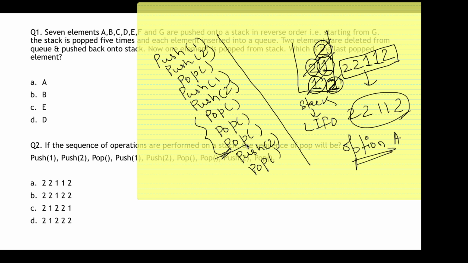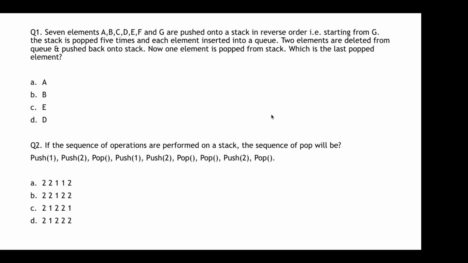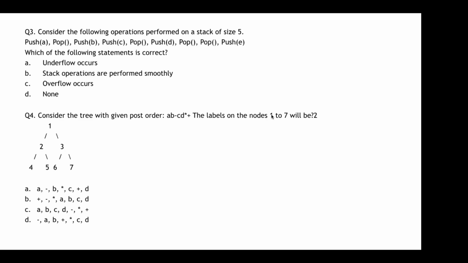So just correct the question so that you have one additional pop over here, okay? Else your answer will not match the given options. But without this pop also you can still perform the stack operation. It doesn't matter. You will just not have this one in the output, okay? But according to the given options you need this pop, okay? So please make sure you change this, okay? So moving on to the next question.